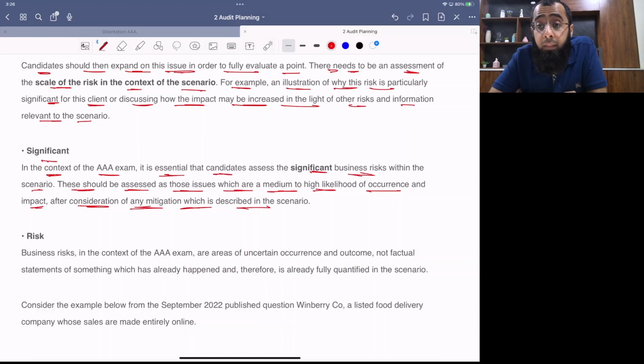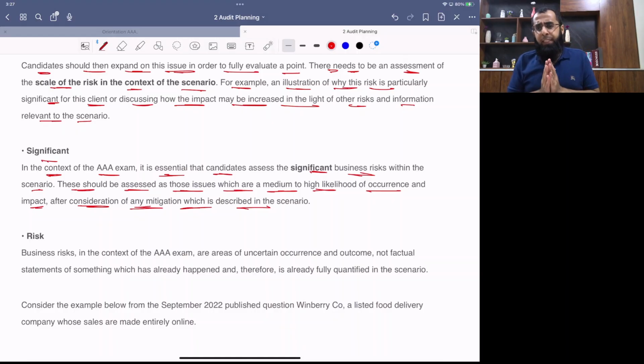So there are some business risks for which it is clearly written that the company has covered this risk or they have taken the relevant actions. Then you shouldn't be referring to those risks because those risks are already mitigated. Mitigated means they are already reduced. So you have to refer the significant risk. And what are significant risks? Which have chances between medium to high. The low risks are not the significant ones.